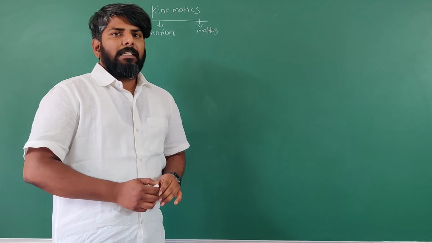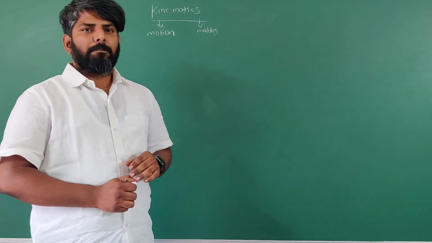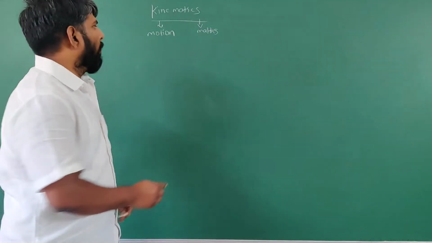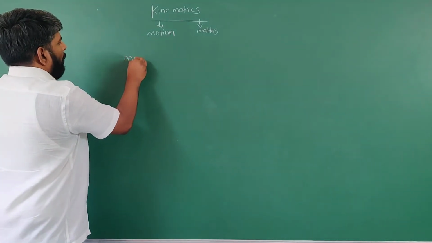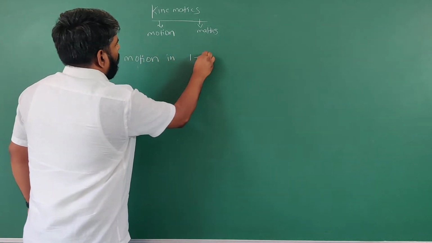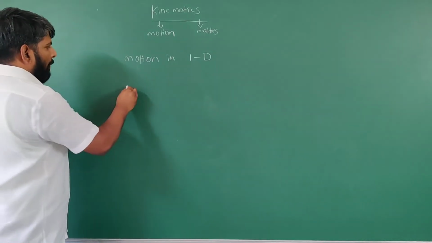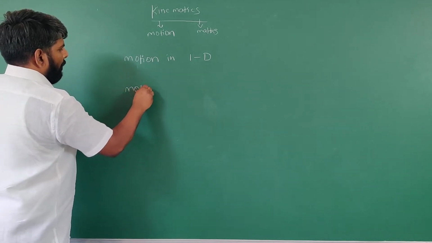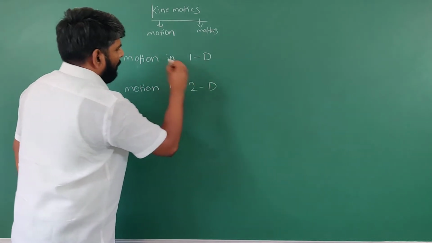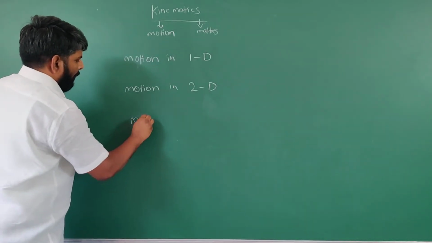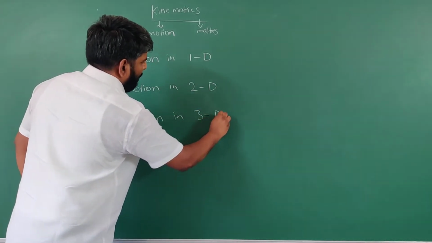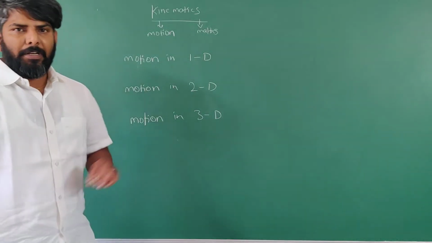In kinematics, basically there are three subtopics. One, motion in one dimension. Another one, motion in two dimensions. Another one, motion in three dimensions. These are the three subtopics in kinematics.